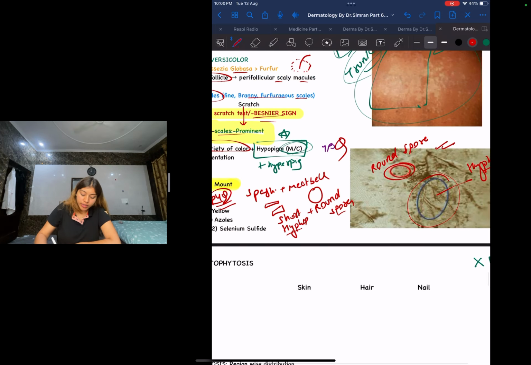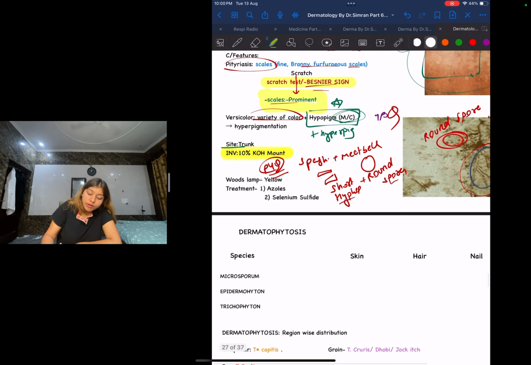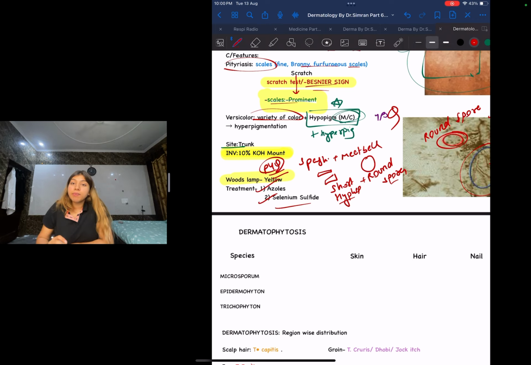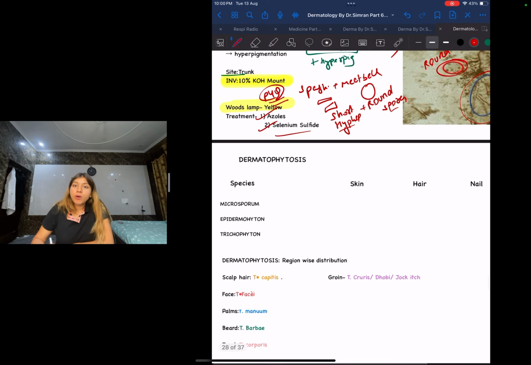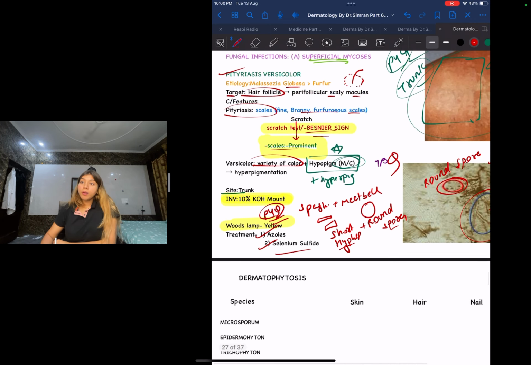Very important. Next, guys, is another very important finding, that is Wood's lamp finding. We already mentioned this in part 1. Wood's lamp finding is going to give me yellow color. And what is the treatment going to be? The treatment is going to be azoles or selenium sulfide. Okay, next one, another very important topic, guys. So this is all about pityriasis versicolor.